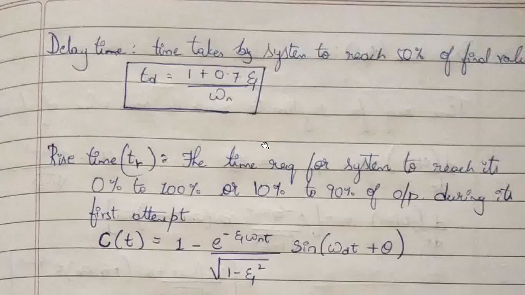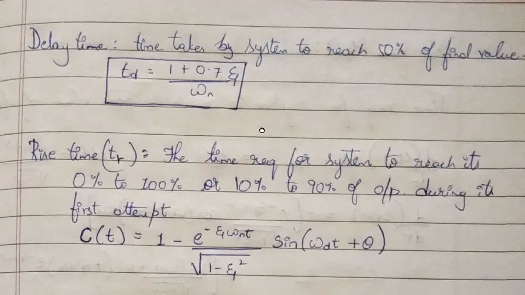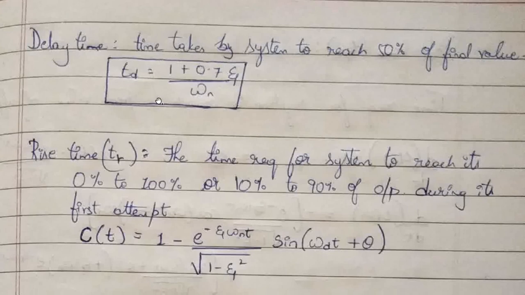So the delay time, the time taken by the system to reach 50% of its final value, TD is (1 plus 0.7 zeta) by omega n seconds.